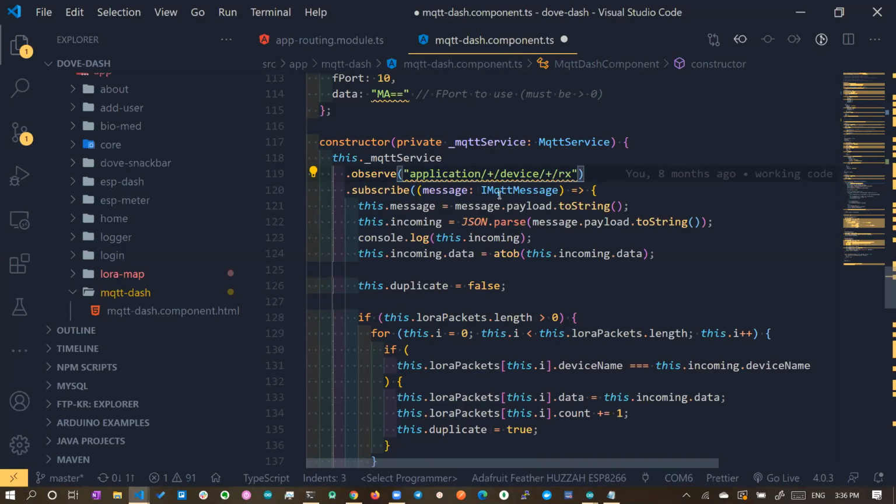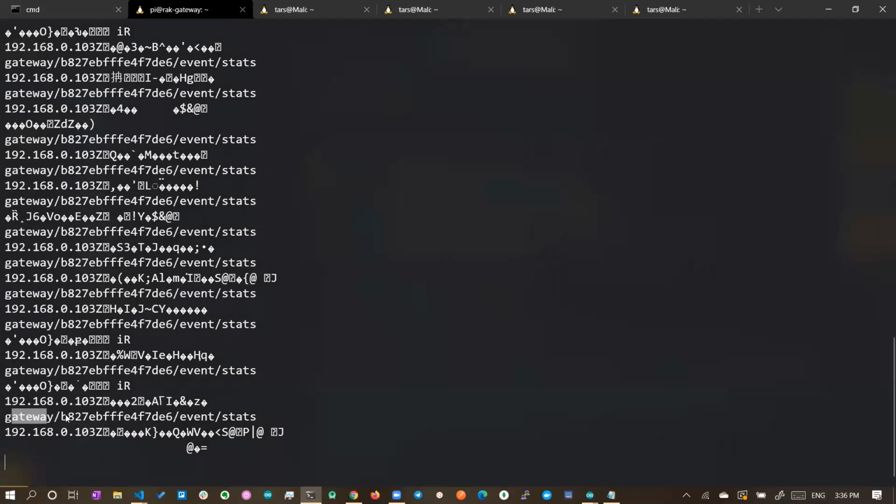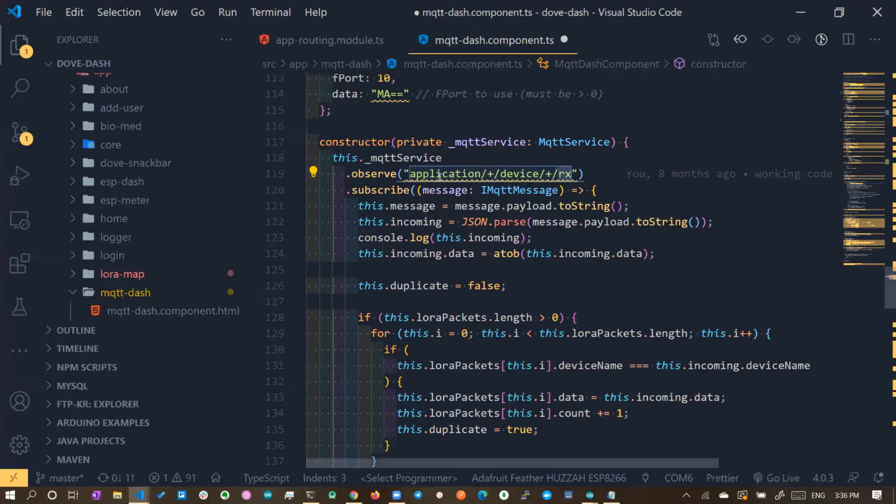And within application you will have devices. And again, if you give the device address here like ABCD, only one device's data will be fetched. But if you give plus, all the data will be fetched. So the line is for all the applications, fetch all the device data. So once you're on RX, this is the RX information you will be getting over here. Like gateway, gateway address, event and stats. Application plus device plus the RX, everything you will be getting.